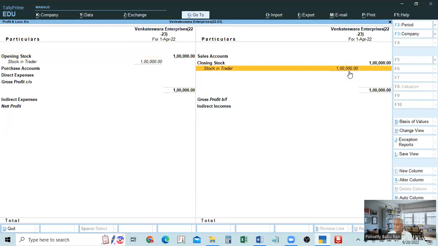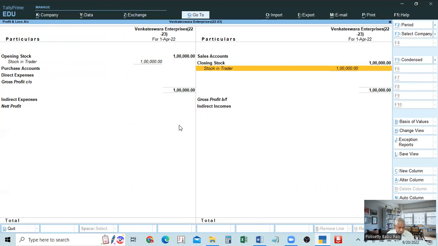Why? Because, see here, when you give the opening balance, it is 1st April 22. But when is the closing balance? 31st March 23. See here, the date of the profit and loss account is for 1st April 22. For 1st April 22, it is the opening balance, and the same will be shown as the closing balance. The closing balance applies only at the end of the year. That is why here we have to change the period.